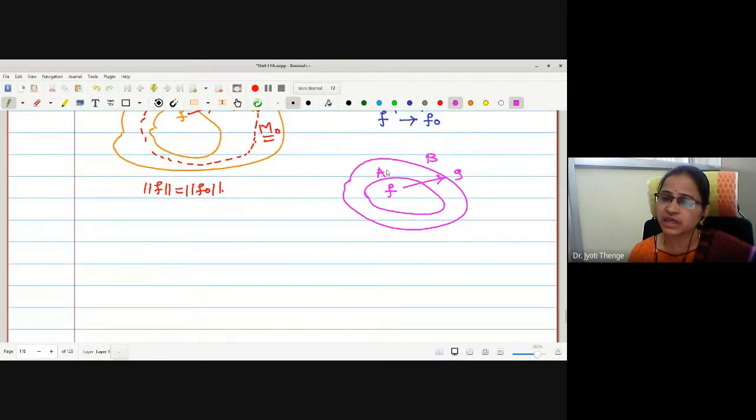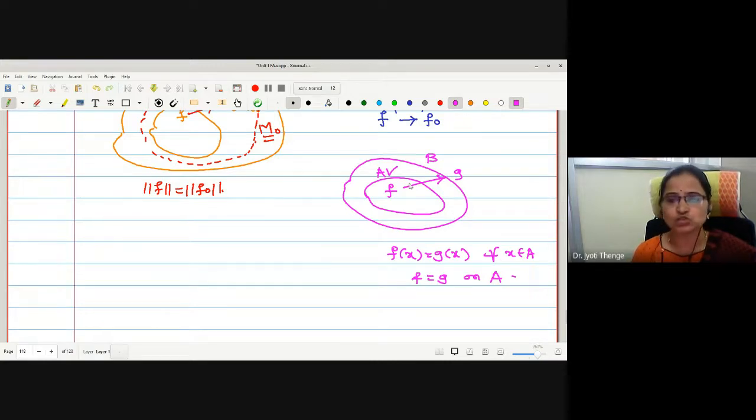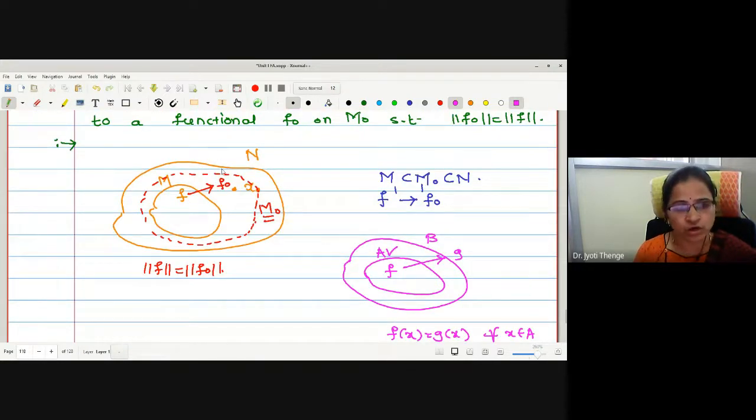F and g must be equal on A. F of x is equal to g of x for all x in A. Or I can write f equals g on A. In this case, g is called an extension of f, or f is called a restriction of g. Similarly, in this case, if I wanted to show f naught is an extension of f, then what one has to show? F naught is equal to f defined on M. Extension function, this I wanted to show.